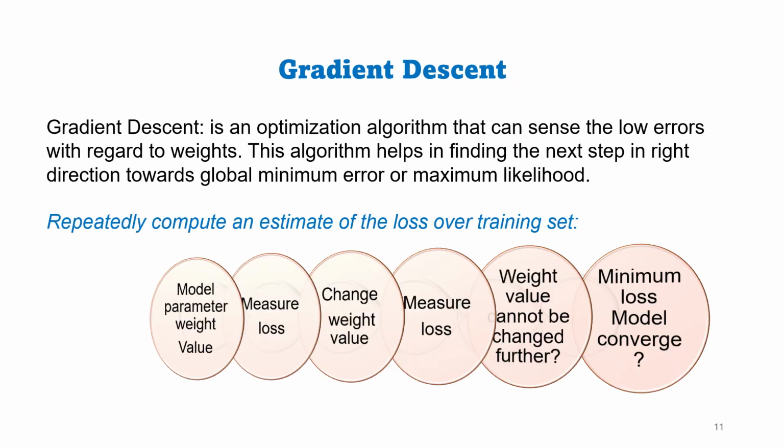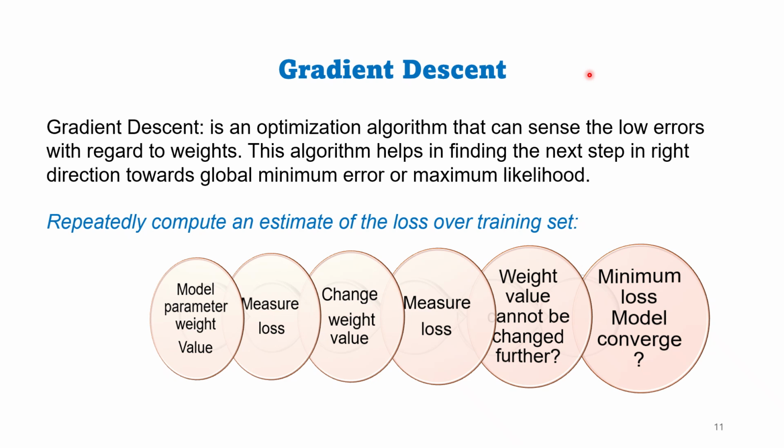Next, let us look into gradient descent. This is an optimization algorithm that can sense the low errors with regard to weights. Gradient descent measures the slope, that is the change in error caused by change in weight. This helps in finding the next step in direction towards the global minimum error.